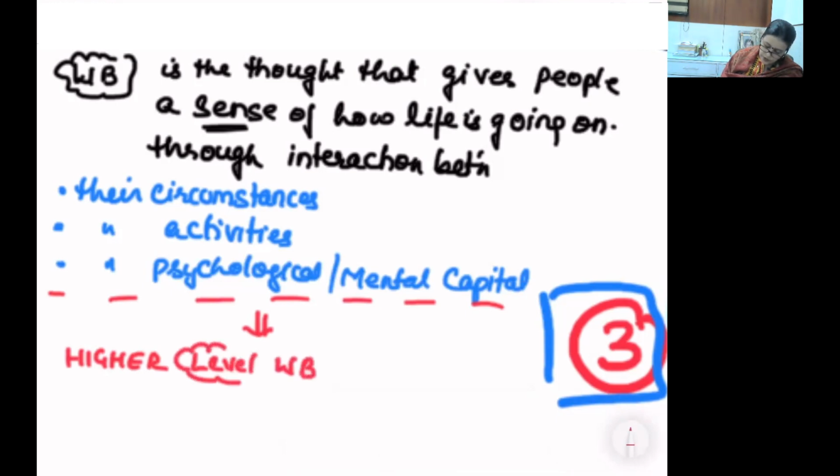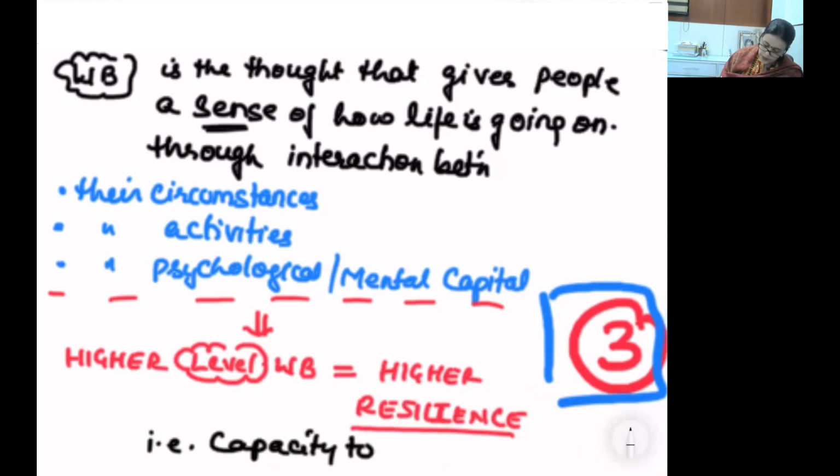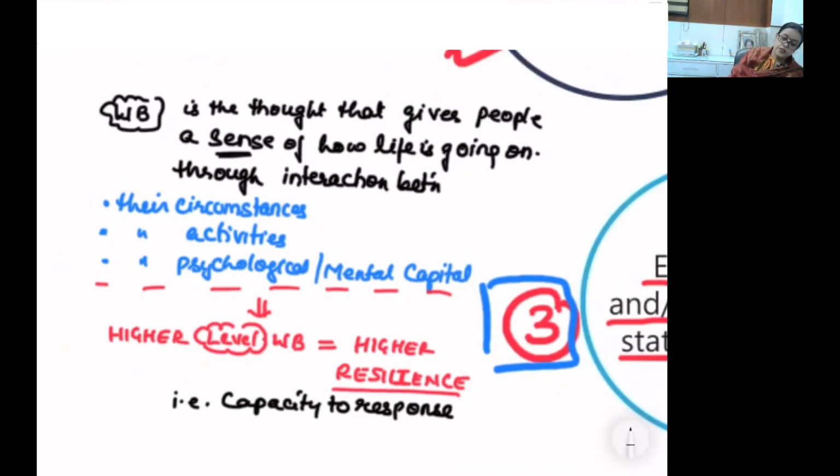Higher levels of well-being always equals higher resilience, that is capacity to respond. Resilience is an ecological term basically. Resilience largely involves the factor which is related to my capacity to respond. If I'm more resilient, I'll be in a better position of responding to anything that is not that much favorable.